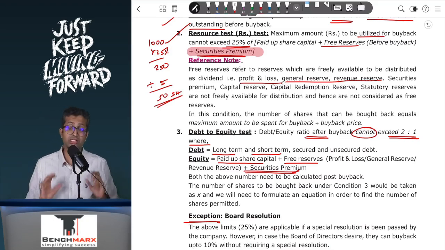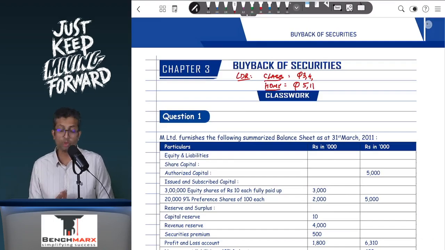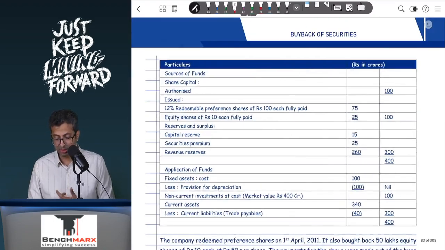So that largely takes care of the theory and concepts. We will go to the questions. We will review all the questions. We have marked down the last day revision questions from the classwork section as well as the homework section over here. Having said that, we will discuss all the questions.